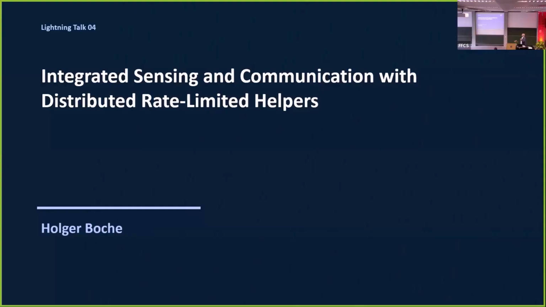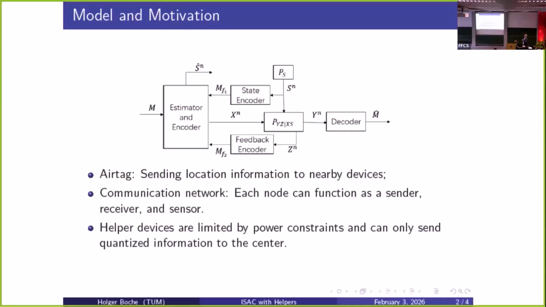Okay, so this poster is on integrated sensing and communication with rate-limited helpers, and there we want to characterize exactly this trade-off that was already asked about. So we have the monostatic setting. And the new thing is that we have a feedback encoder, which sends feedback back to the estimator, and also a state helper or a state encoder, a helper, which sends some information about the state to the encoder.